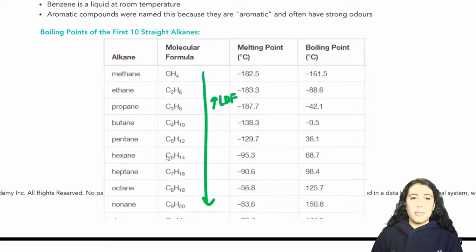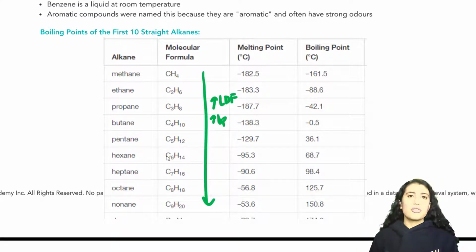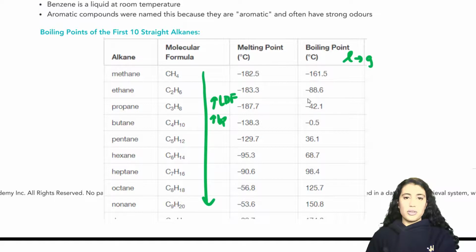And so the boiling point is going to increase. Why? Again, because the forces are stronger. If we're trying to break those apart, so in the case of boiling, we're trying to go from a liquid to a gas. So we're trying to break the molecules apart to make them a gas. And so we're going to need to put in more energy as the forces are stronger. So that's why we can see the boiling point getting higher and higher and higher.